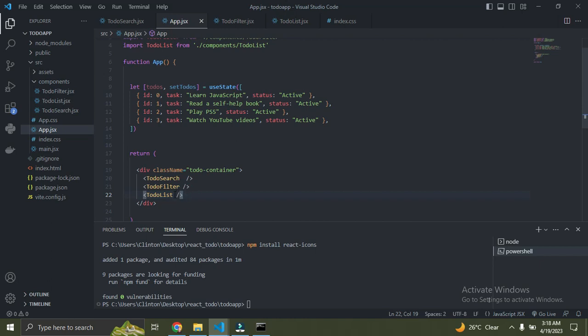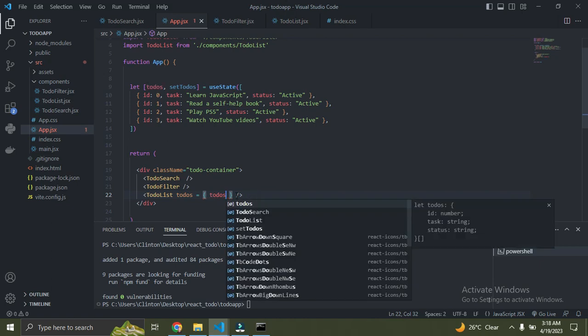So just come down there, and I'll simply say to-dos. This is simply a variable name, and the value is going to be what we declared up here called to-dos, understand? So I will call it to-do items, so I could separate their names. Let's call it to-dos rather. So that's the best one. To-dos equal to, so it's going to be equal to this state we created up here. This is the state getter. So copy. So just come over here and paste it, to-dos.